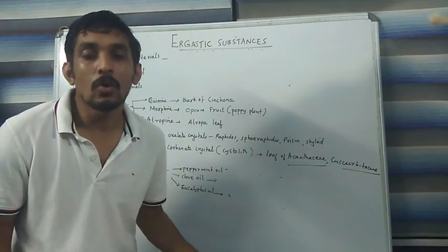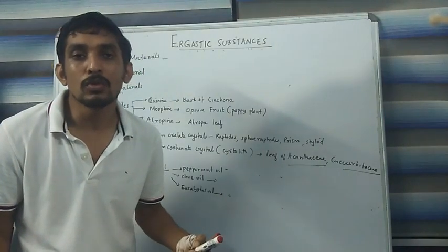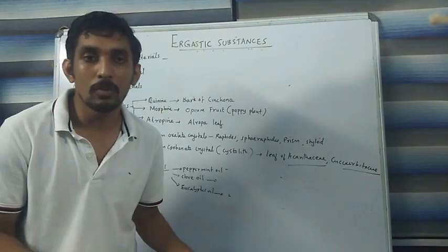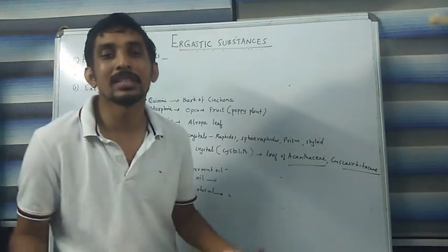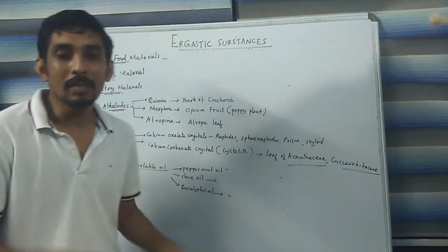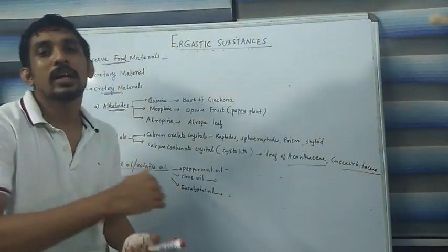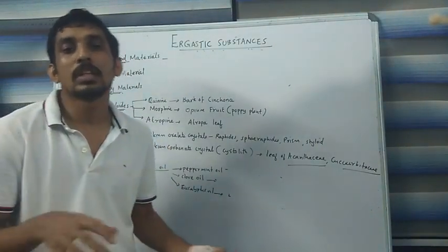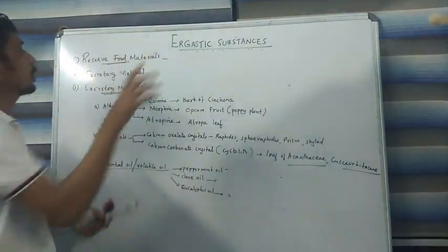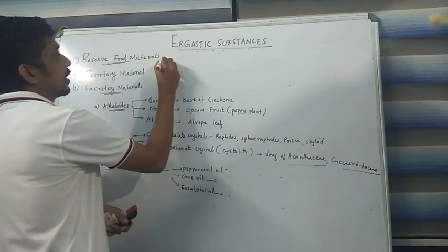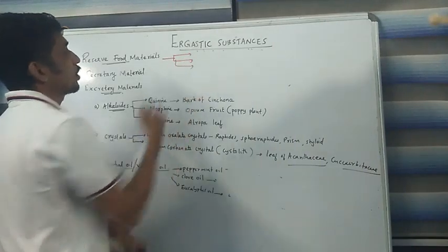Because we know that all live cells need to perform different kinds of activities, and for those activities the cell needs energy. For that purpose, it stores different kinds of food material within the cytoplasm or within cell organelles in different forms. That is called reserved food material. Let us study the different categories of reserved food material.